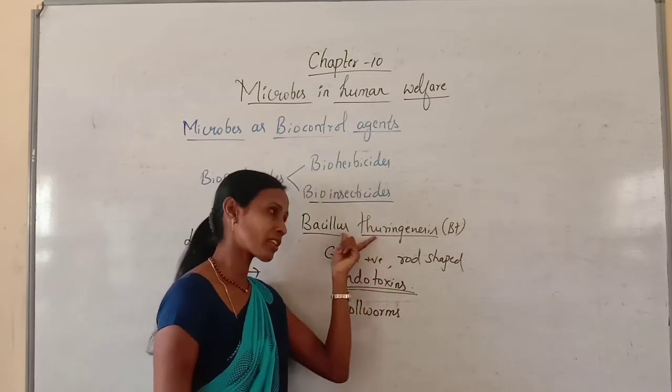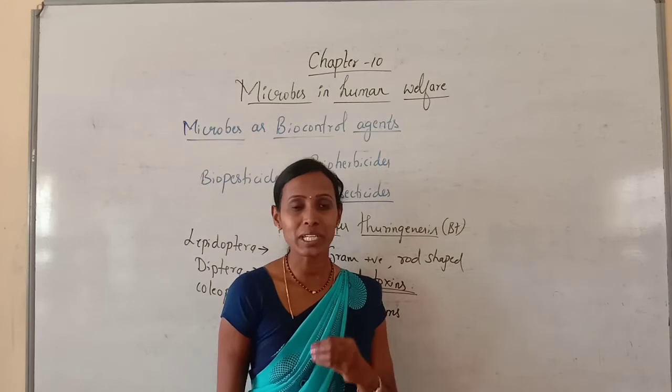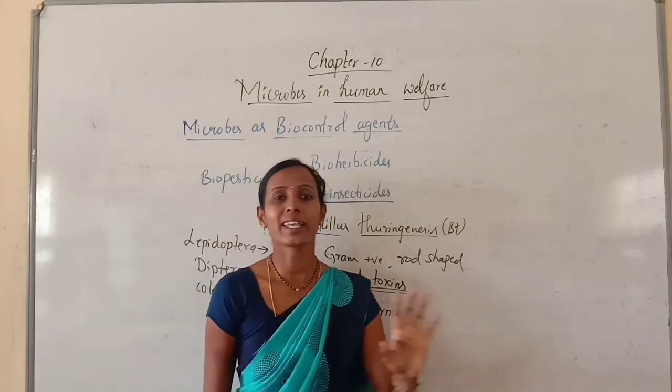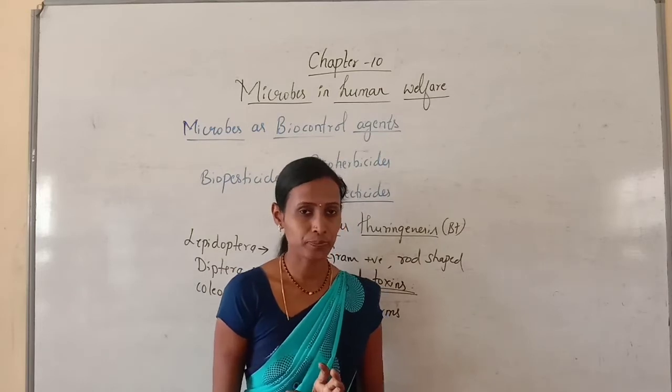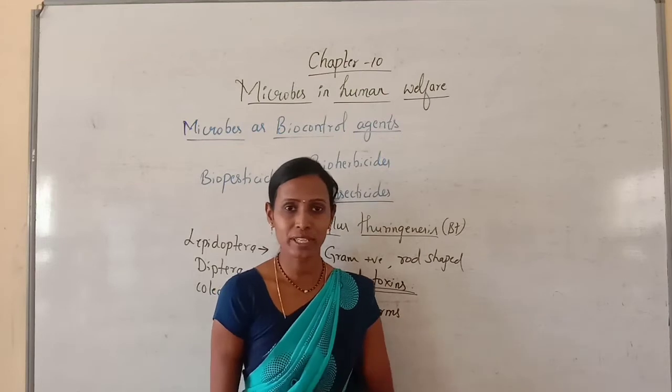They are initially present in Bacillus thuringiensis, but after entering the gut region, the endotoxins are released and the larvae get killed. That is how they kill the larvae of insects.